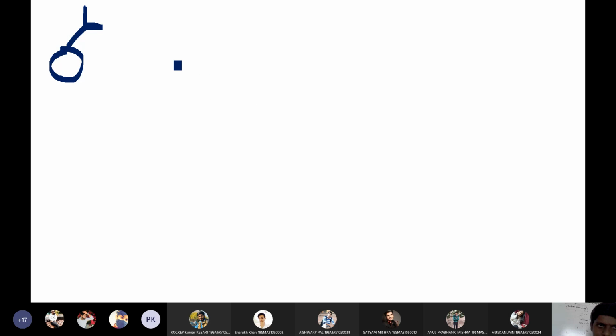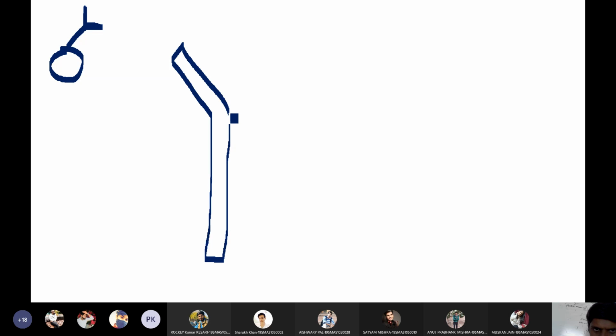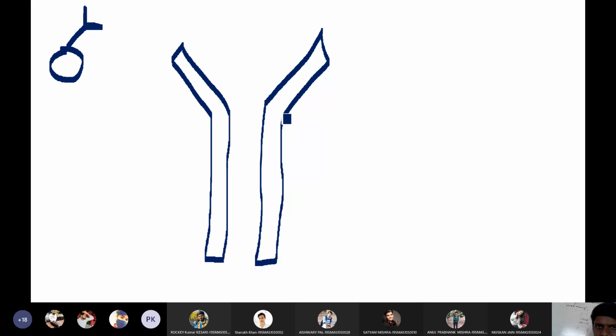See here. An antibody will have two pairs of chains. An antibody will have a heavy chain. This is a heavy chain of the antibody. It looks like a Y shape. That is why antibodies are called Y-shaped. So an antibody has two heavy chains.